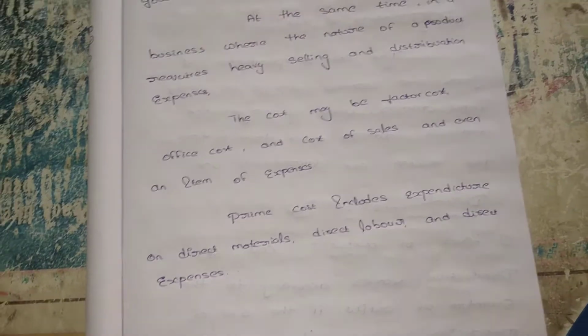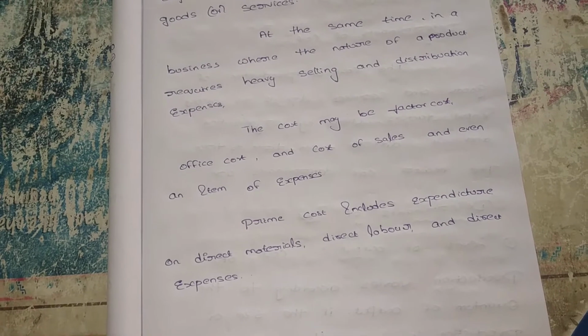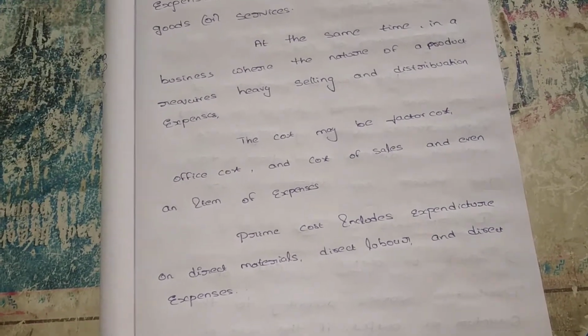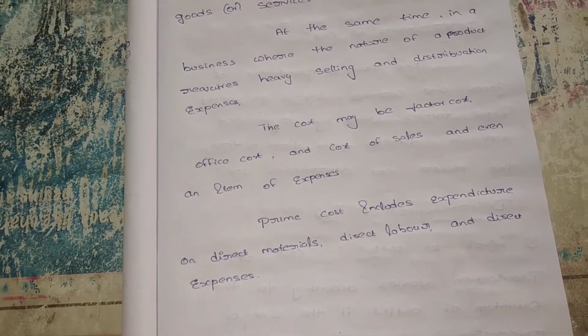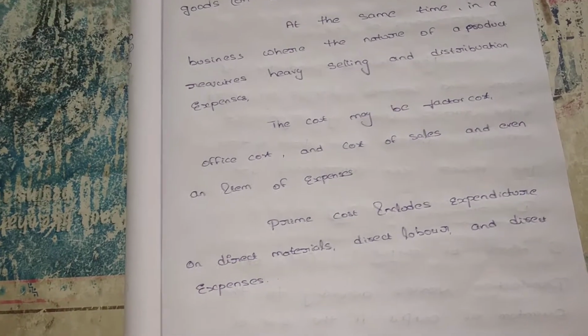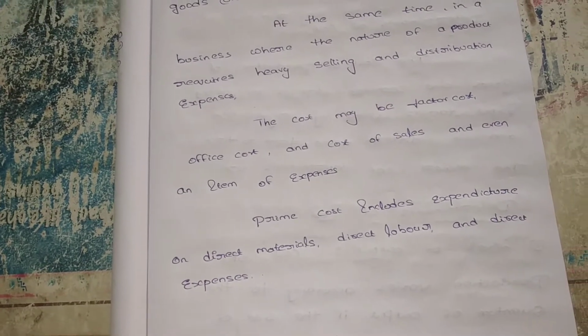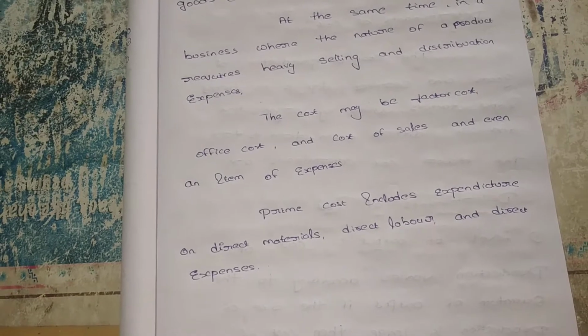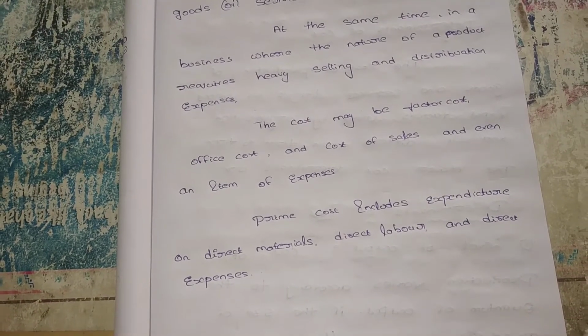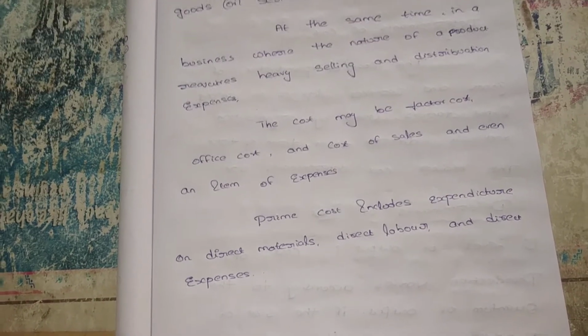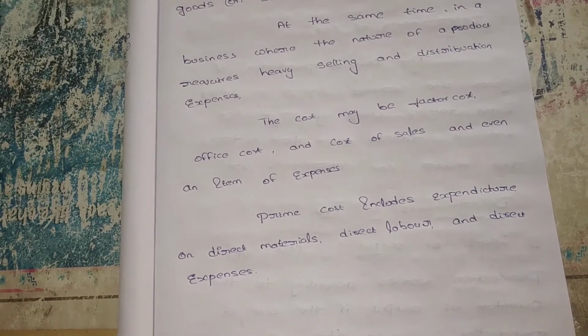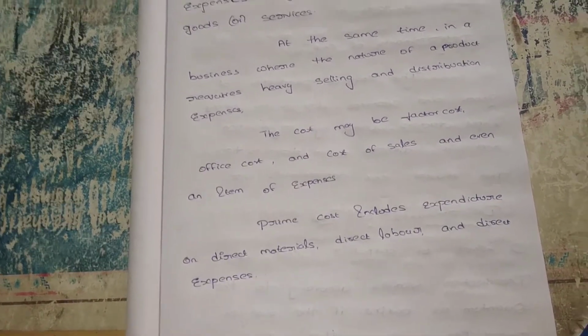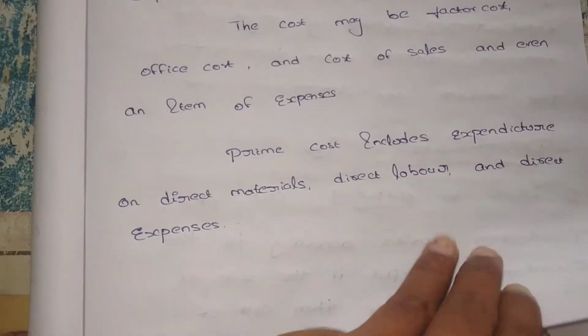Prime cost means complete direct cost: how much material you are purchasing, how much you are paying to the labor, and how much direct expenses. What are the direct expenses? Up to the factory, we can say it is a direct expense. How much wages we are paying, and these come under the prime cost.